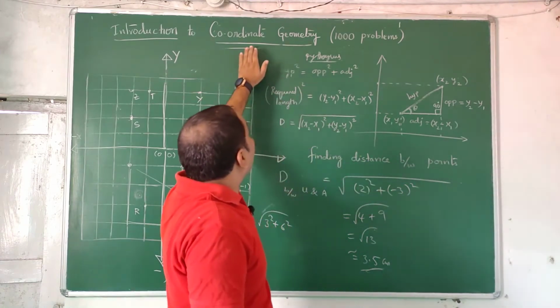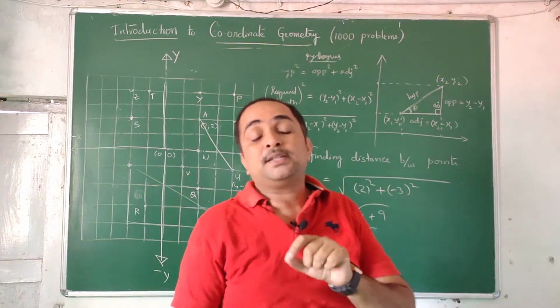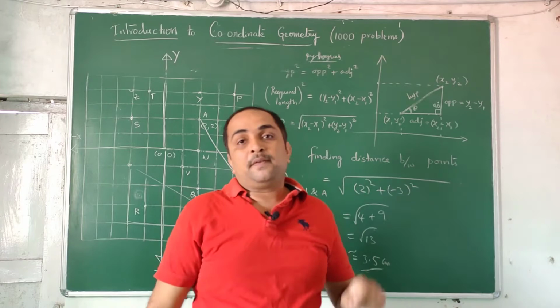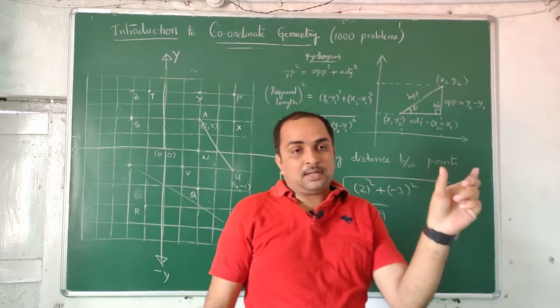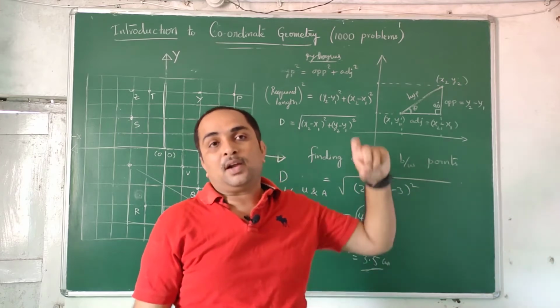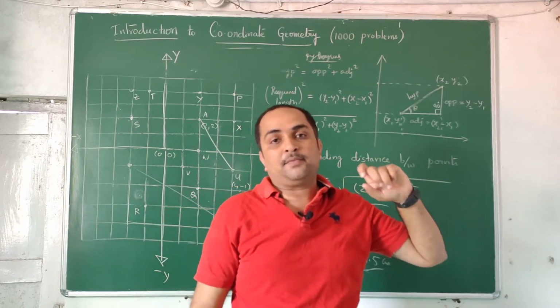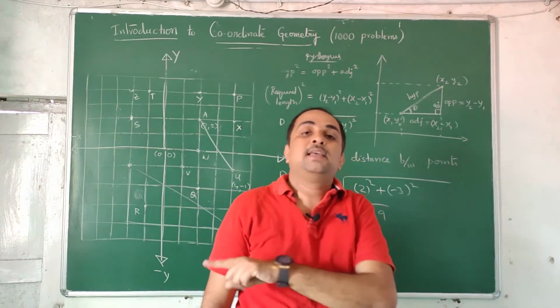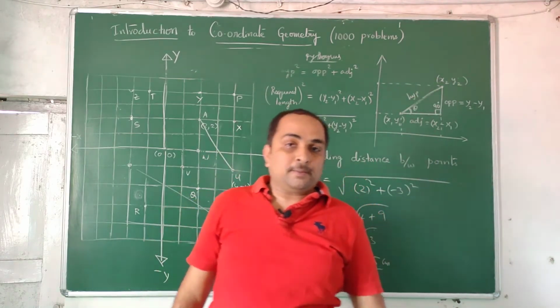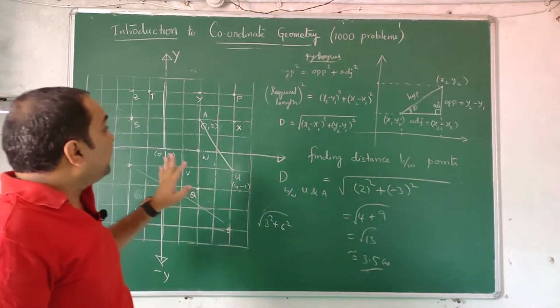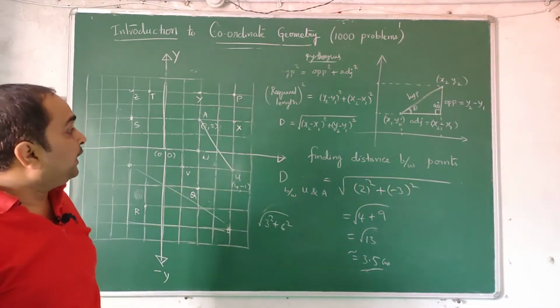If you want to solve the problem with coordinate geometry, first identify the points. Each point has x1, y1, other point has x2, y2, any 2 points. Then x2 minus x1 gives you the x length or the adjacent length, and y2 minus y1 gives you the opposite length if at all you take theta with respect to the x-axis. Then that length, the hypotenuse, you get it using Pythagoras theorem. This is the base idea for finding distance between 2 points.